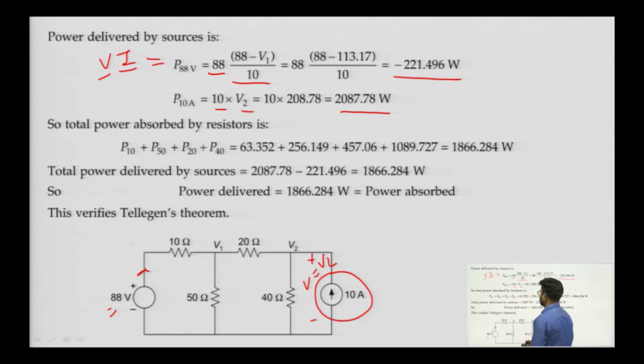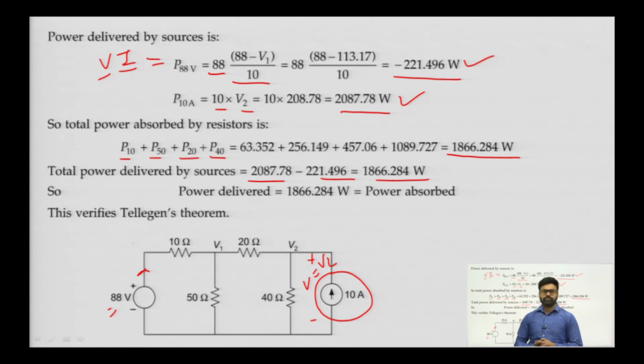So, the total power absorbed by the resistors, P10 plus 50 ohm plus 20 ohm plus 40 ohm, we add all these powers and come up with 1866.284 watt. Now, power delivered by the sources, 88 volt plus 10 ampere, we will get it as 1866.284 watt.